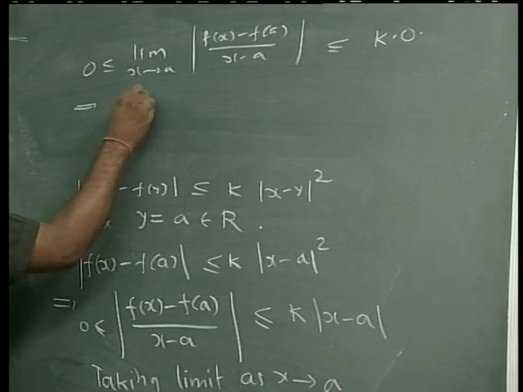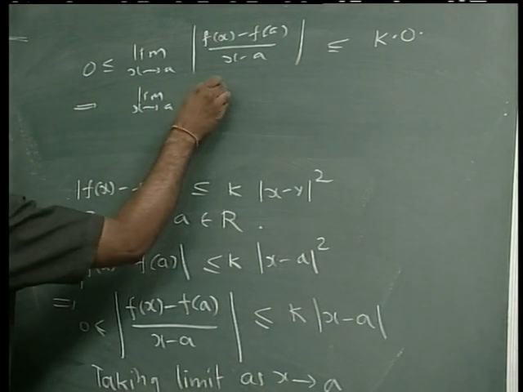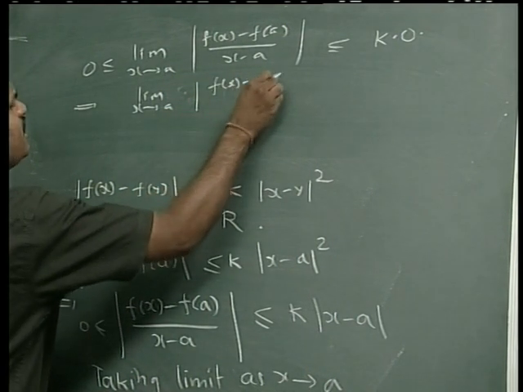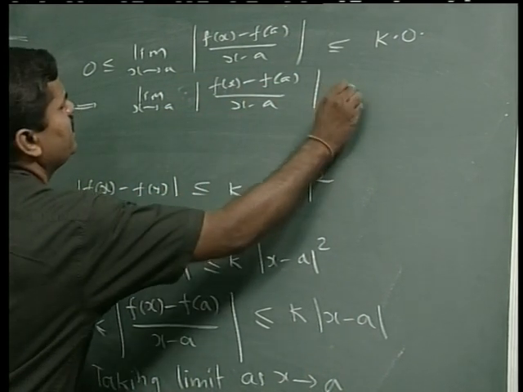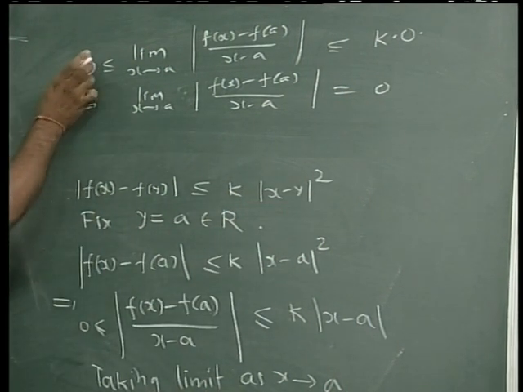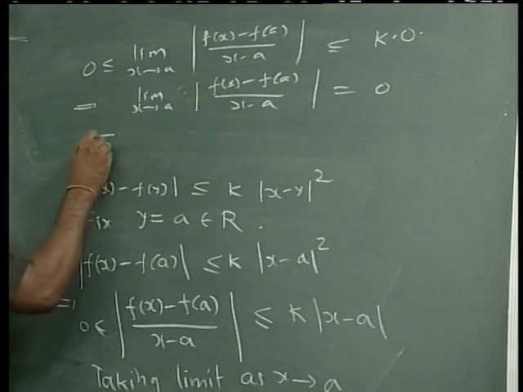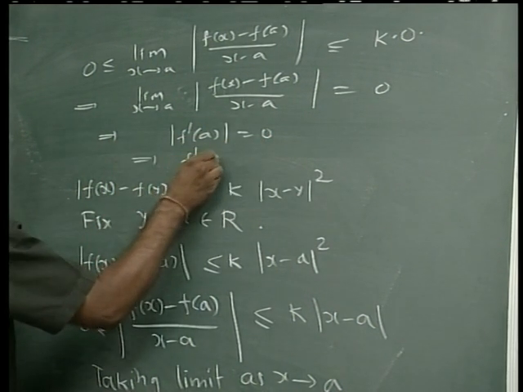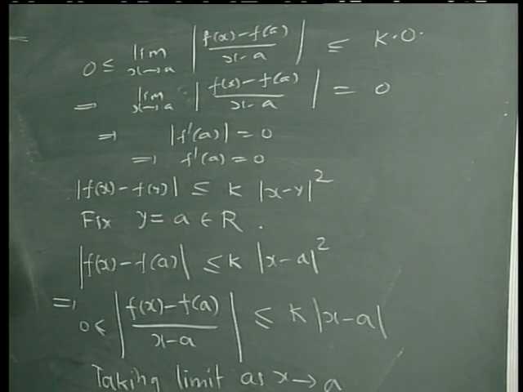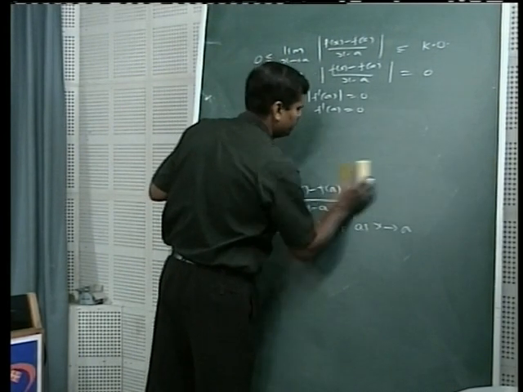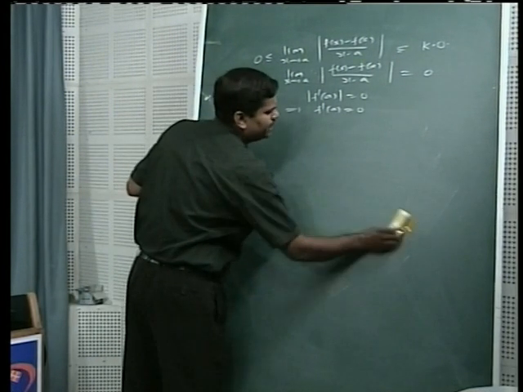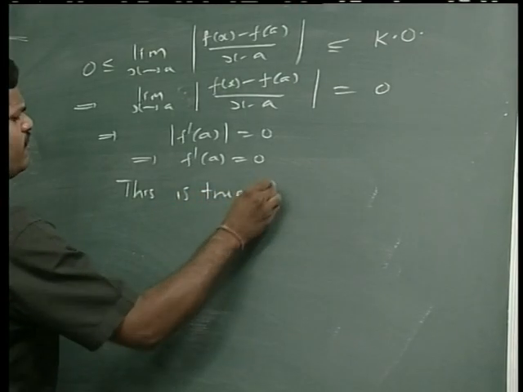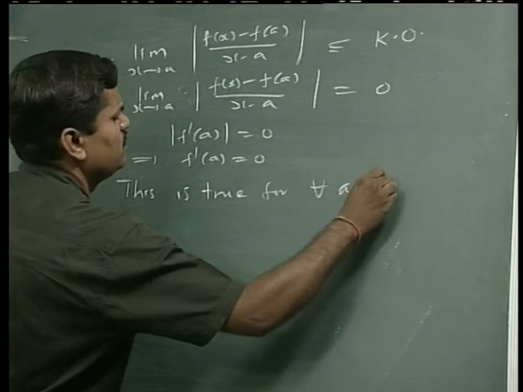So this gives you the limit as x tends to a of mod of (f(x) minus f(a)) upon (x minus a) equal to 0 by the sandwich theorem, because this limit is 0 and this limit is also 0, and that gives you mod of f dash of a equal to 0, and hence f dash a is equal to 0, because if the mod of a real number is 0, then that number must be 0. But let us recall what was a there. Since a is arbitrary, this is true for every a belongs to R.